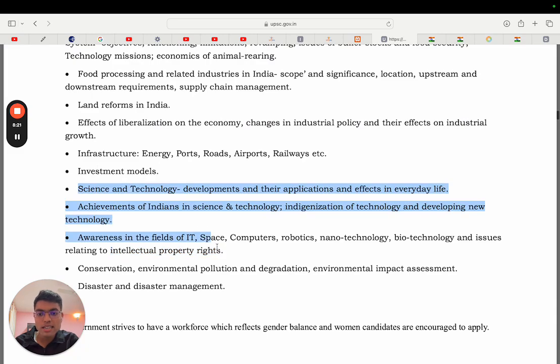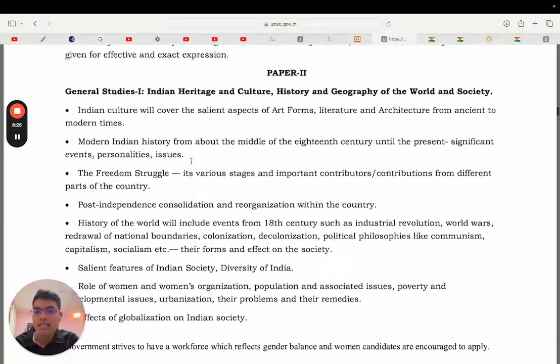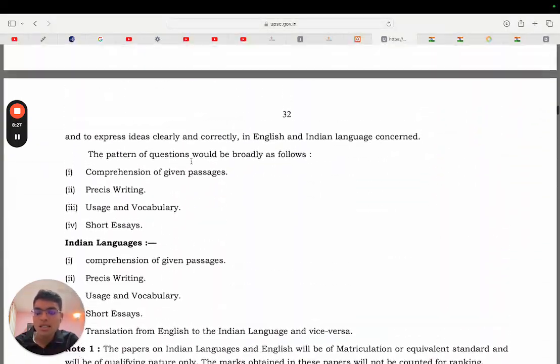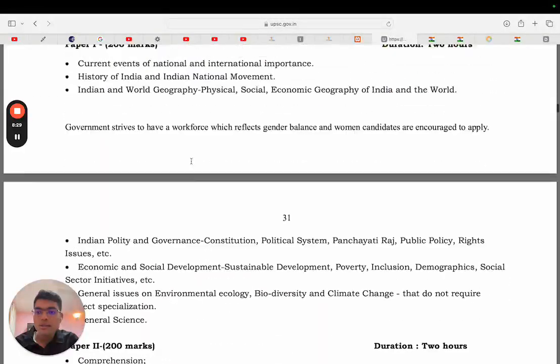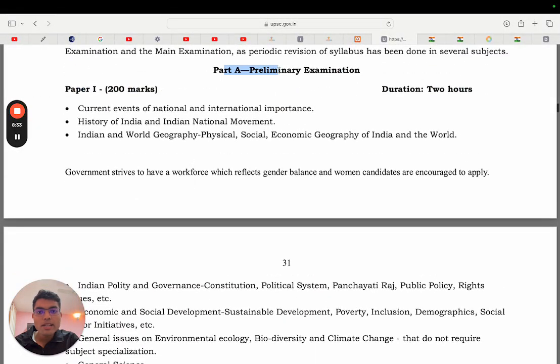So, after understanding the syllabus, let's go to prelims also. What is asked in prelims? What is there in the syllabus? If you see in prelims, this is the syllabus of the preliminary examination.